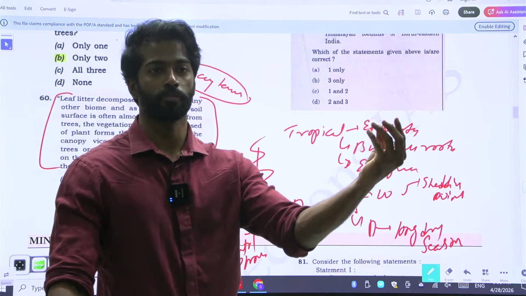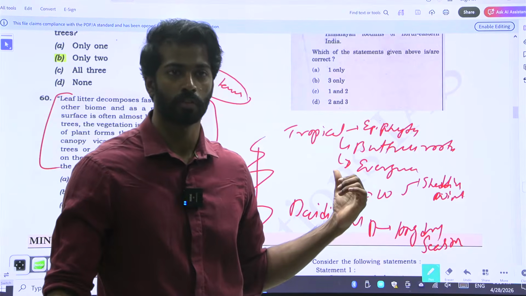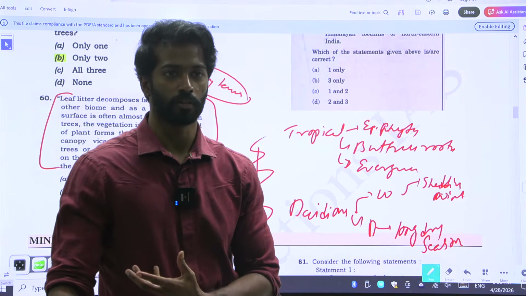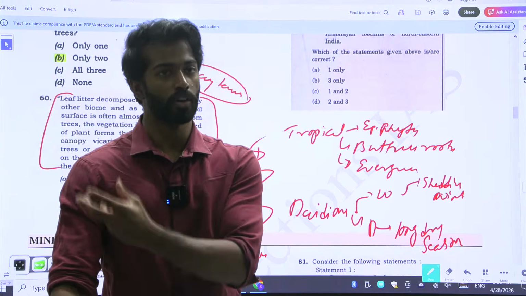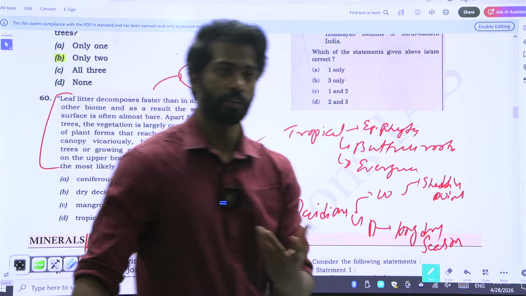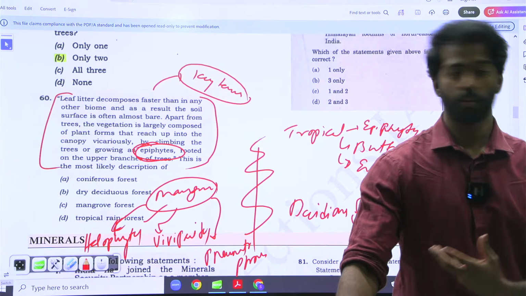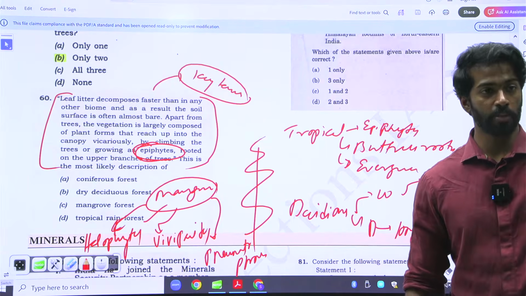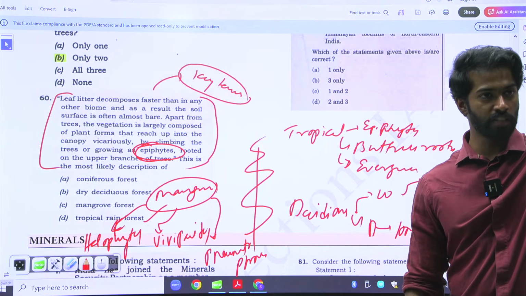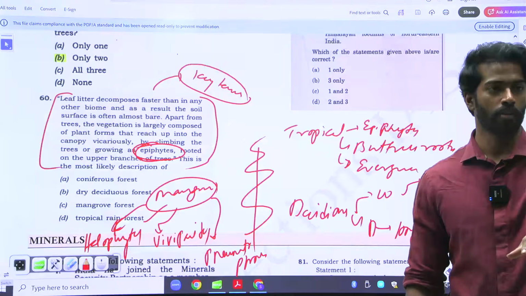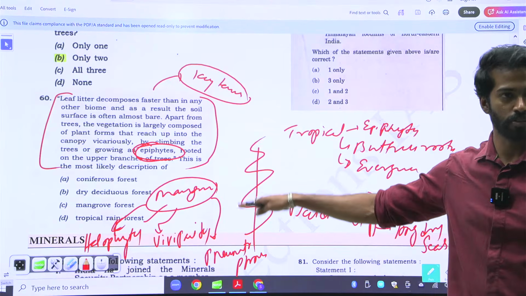Roots that come out from the ground are pneumatophores. That is nothing but breathing, so pneumatophores is something related to breathing of mangroves. Halophytes are nothing but salt tolerant crops. Then you have viviparity. Viviparity means germination. The seeds germinate on top and then fall down. That's called viviparity. These are the three aspects of mangroves.